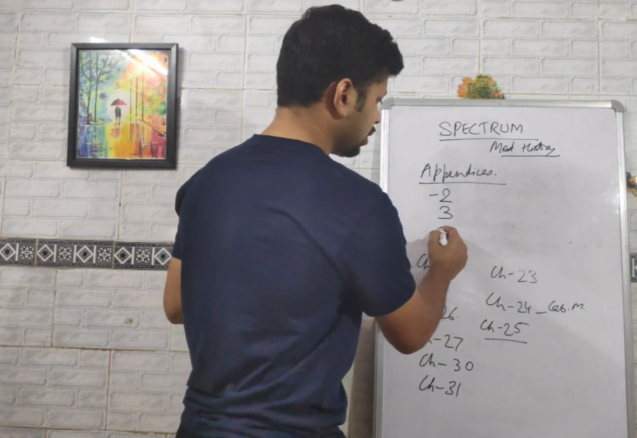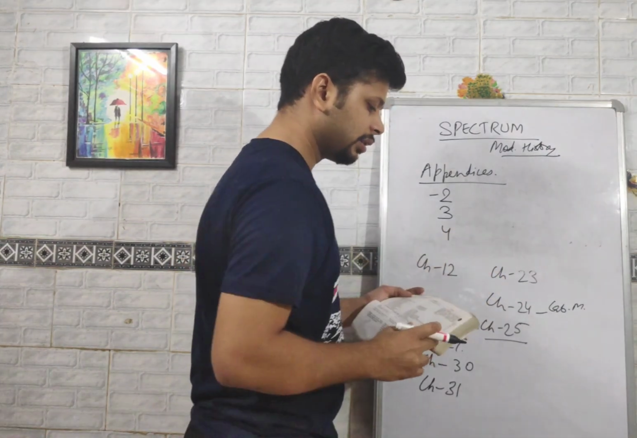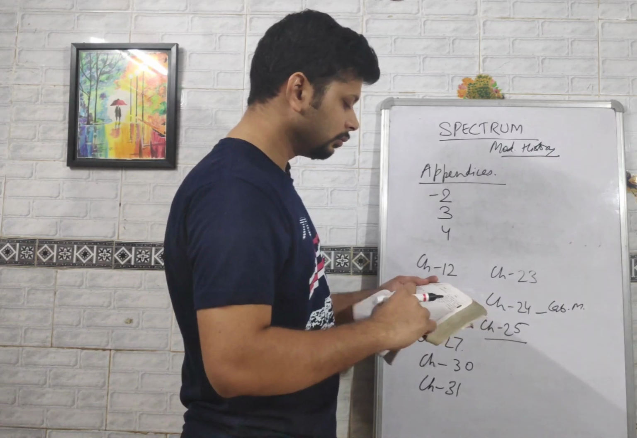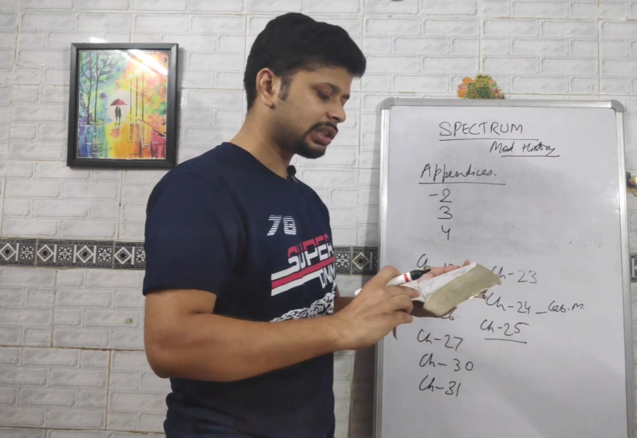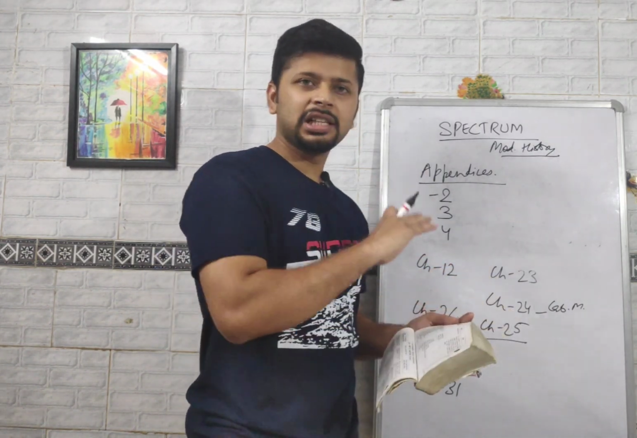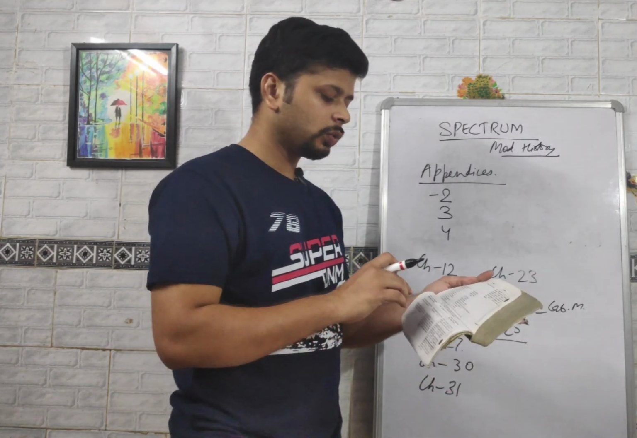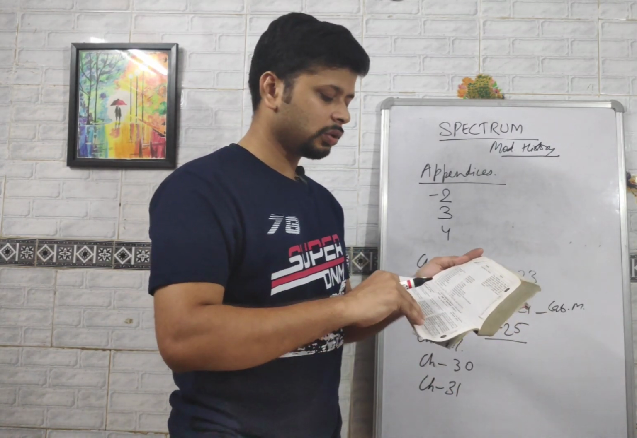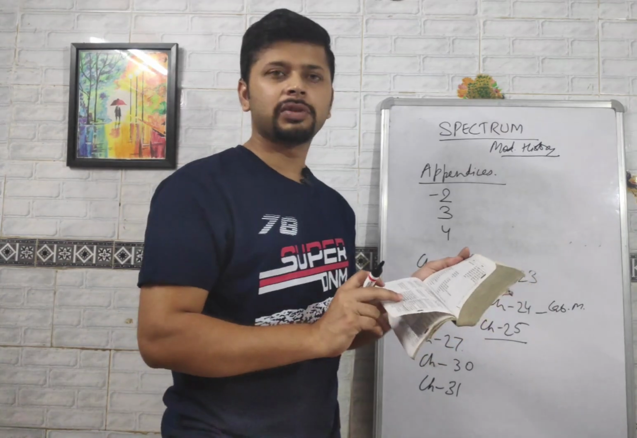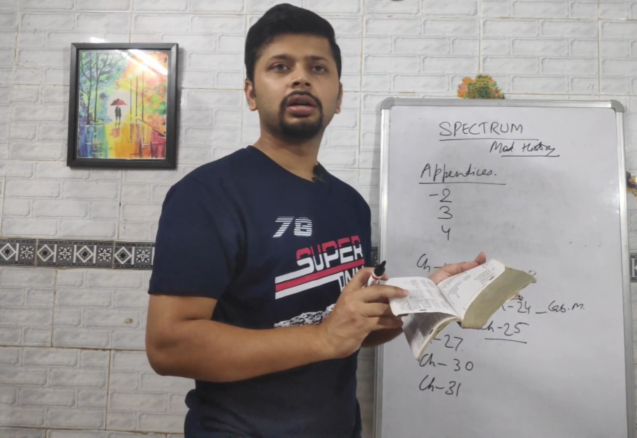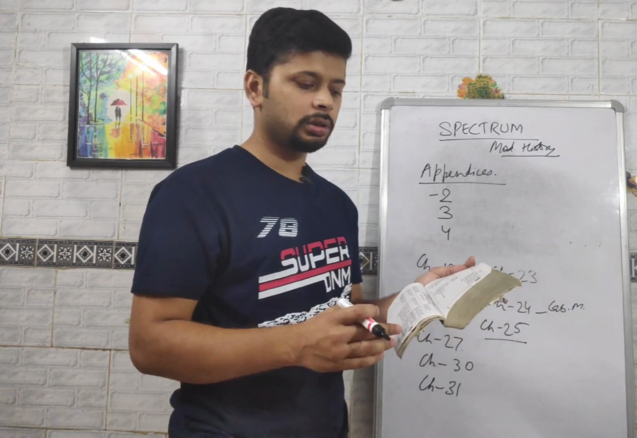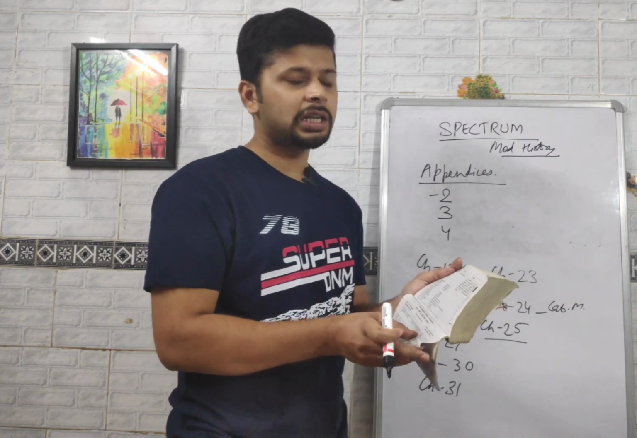After this, appendix 4. In this appendix there are social religious reform movements. Previously we had a chapter on it. So you can come directly here and everything is given here, like what people were associated with it, what was the nature of this kind of association, and what were the outcomes of it.